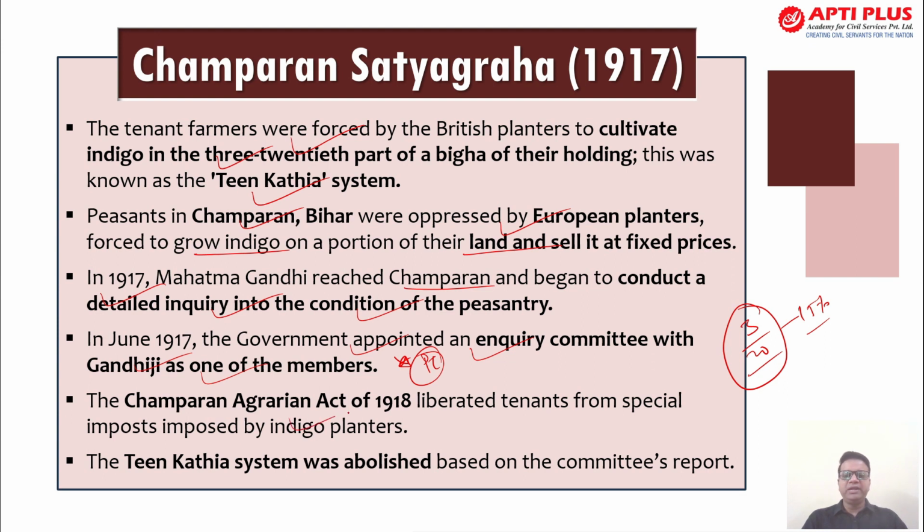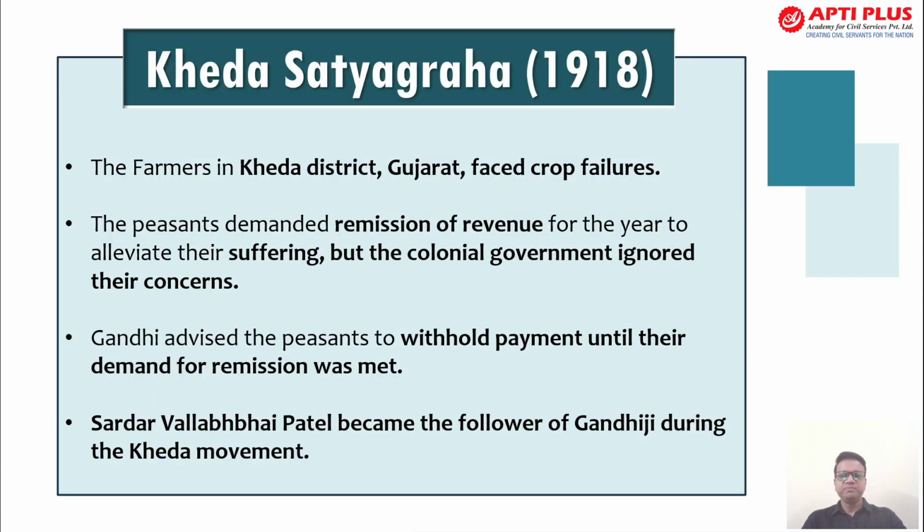The Champaran Agrarian Relief Act of 1918 liberated tenants from the special levies imposed by the indigo planters, and the Teen Kathia system was abolished based on the recommendations of the committee. This is again important. Questions on the Teen Kathia system have already come in both prelims and mains, so make sure you are aware of this. If not asked directly, there can be other twists and turns in the question.